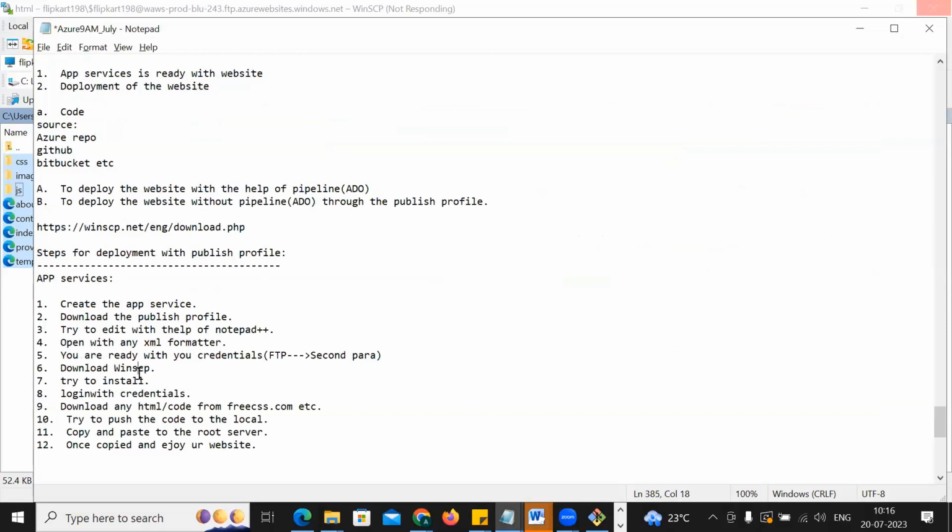Then download WinSCP, try to install it, and log in with the credentials. The credentials are the ones you got from the publish profile. Download the HTML code, then try to push the code by copy and paste. I'll tell you this.